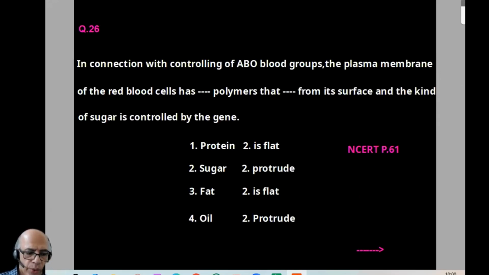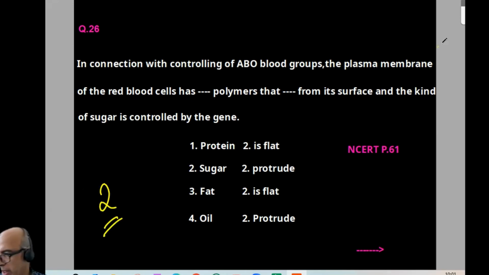Now coming to 26. In connection with the ABO blood groups, the plasma membrane of red blood cells has sugar polymers, not protein, sugar polymers that protrude from its surface. And the kind of sugar is controlled by the gene. So option-wise, it is 2: sugar and protrude. It is an NCERT line.